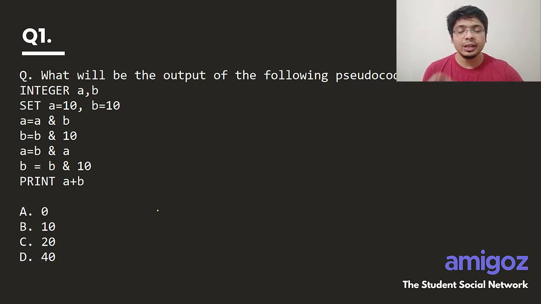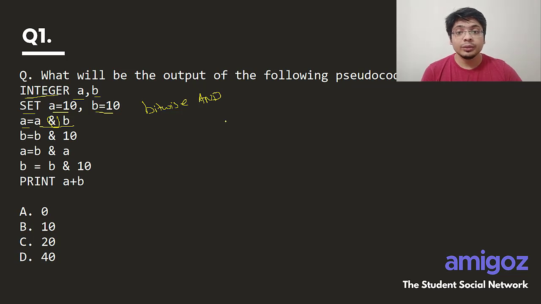This is again an actual question that has been asked in Capgemini. We see that there are two integers a and b, and we are setting the value of a to 10 and b to 10 as well. So both the values are 10. Now a is equal to a & b. What is this ampersand? Ampersand stands for bitwise AND. So this is the bitwise AND operator.